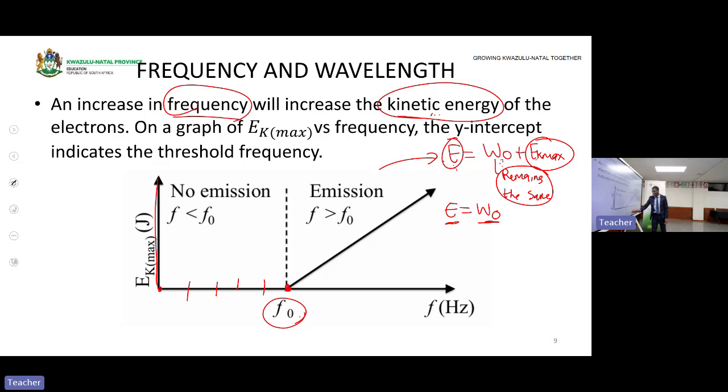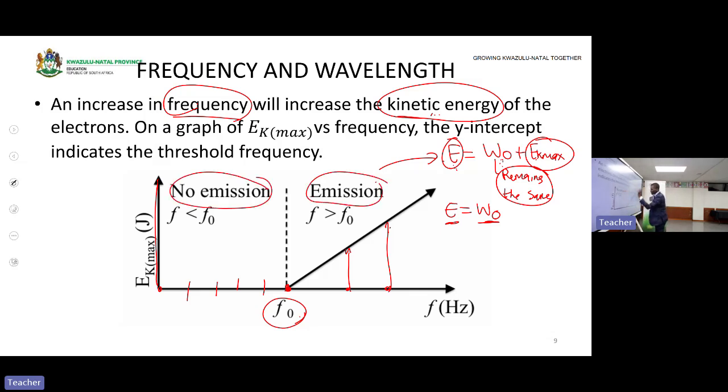When the frequency is exactly equal to the threshold frequency, then we say this is the threshold frequency. Then any frequency here is greater than the threshold frequency. If it's greater than the threshold frequency, this means electrons will be ejected or emitted from a metal surface and have what? Kinetic energy to move to the next electrode. So that's why here it is emission, here no emission.